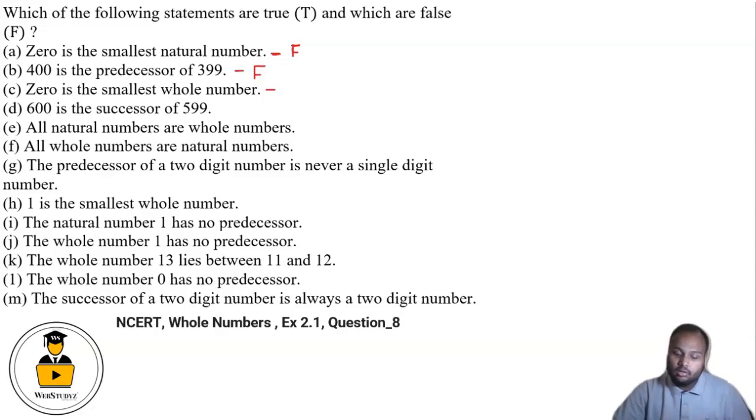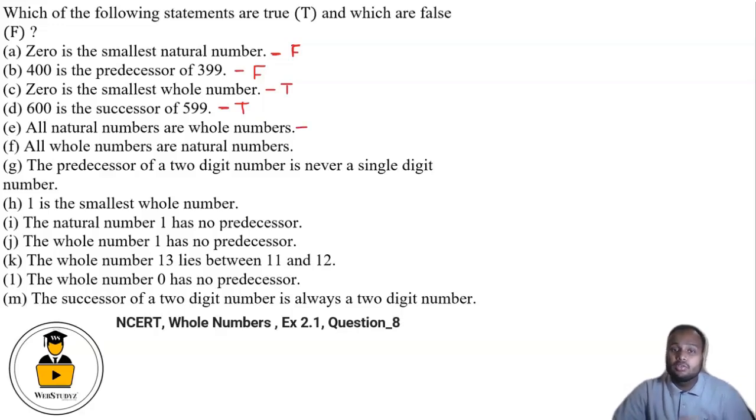In C part it is given that 0 is the smallest whole number. As we discussed in the first part, 0 is a whole number and whole numbers start from 0 and then go to the positive integers, that is 0, 1, 2, 3 and so on up to infinity. So 0 is the smallest whole number. Fine. Now it is given that 600 is the predecessor of 599. It is correct. 599 plus 1 is 600.